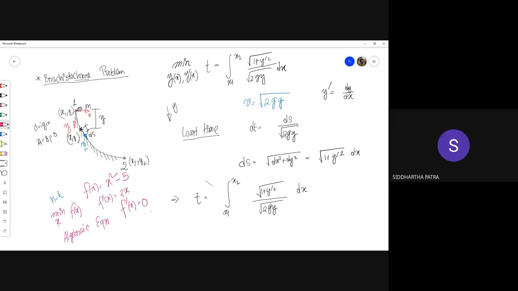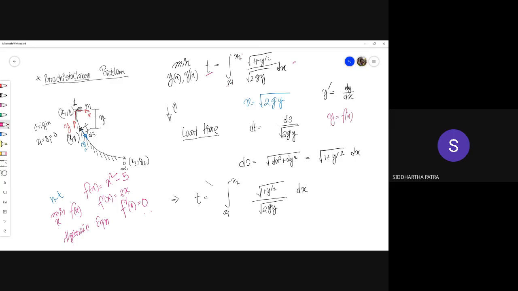Now compare this problem. Here you are trying to minimize a definite integral. So this quantity t is not a function of x. For instance, let's say y is f of x.